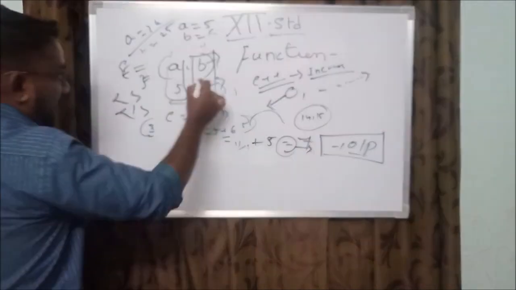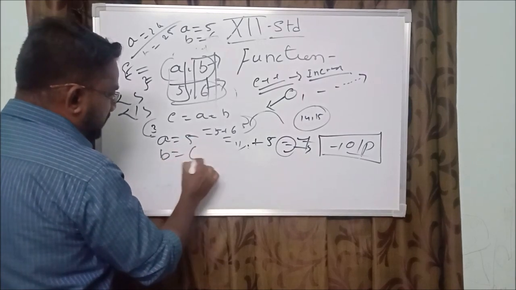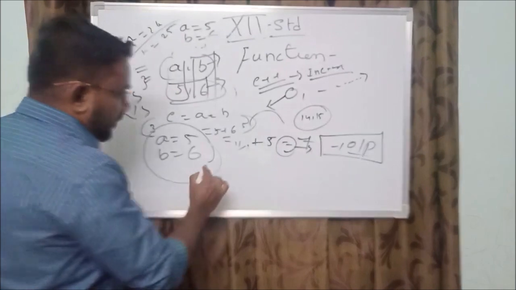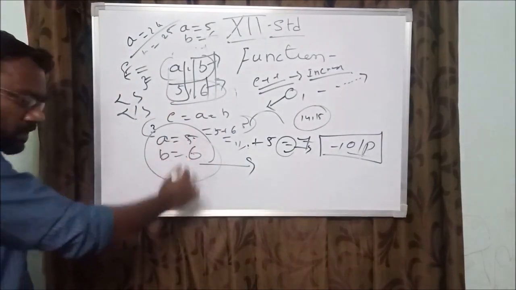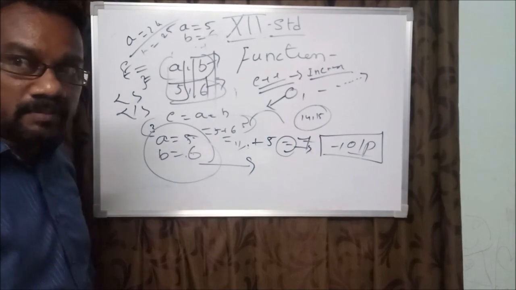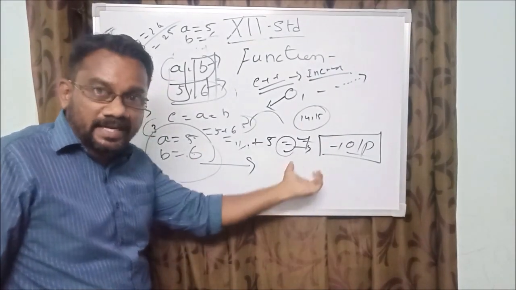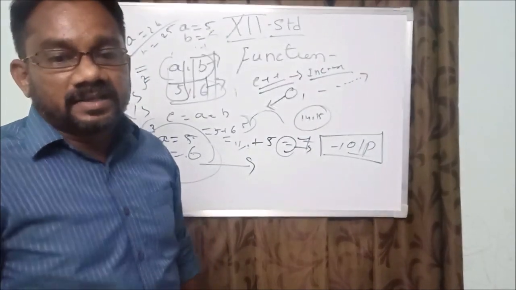Static values, standard values should be given. A equal to 5, B equal to 6: when the output is executed in the entire programming, the value cannot be changed, modified, or retrieved back from the same positional content. In a recursive function, at the end of the program the value is retained back again and again. Okay, that is called a recursive function.